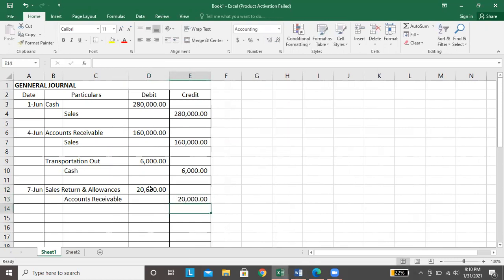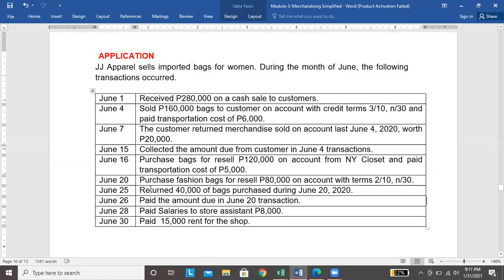Okay. So kung tatanungin kayo ngayon, how much, as of June 7, magkano na lang si AR? Okay, so that is 160 minus 20, 140 na lang. So ang effect ng sales return, mababawas siya sa accounts receivable. Originally, dapat yung receivable natin from the customer is 160, pero binalik yung item worth 20. So obviously, 140 na lang yung magiging collectible natin sa kanya. Okay, so that is June 7.